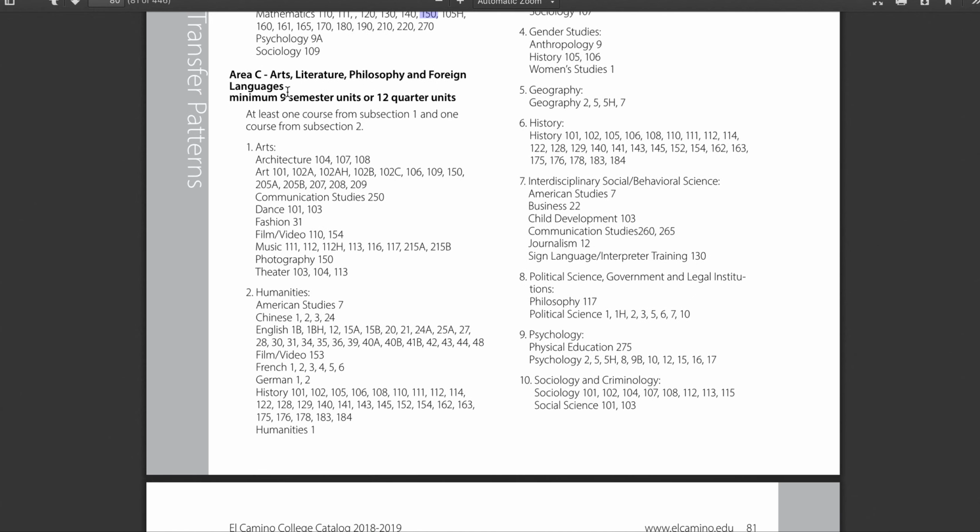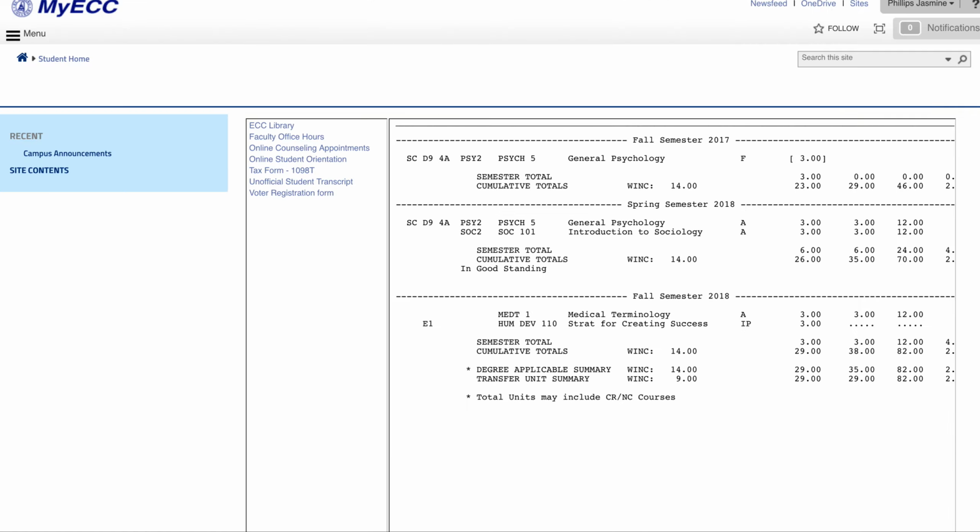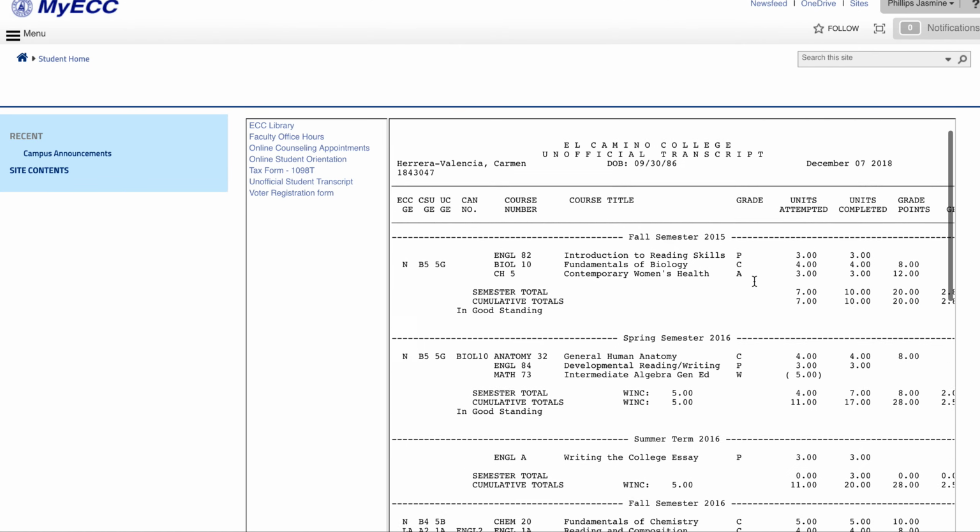Now, Area C is Arts and Humanities. You'll need 9 units, and you get to pick 1 from C1, 1 from C2, and 1 more from either one. Now, if you want to choose English 1B, you can choose it here. If you don't, you can choose 2 other courses. That's fine. Let's look on your transcripts to see if you have anything in these areas already.